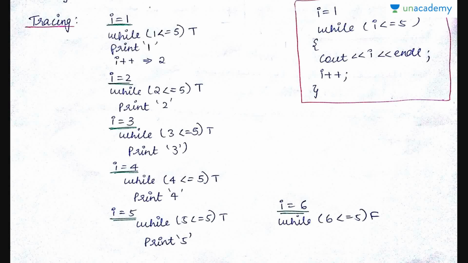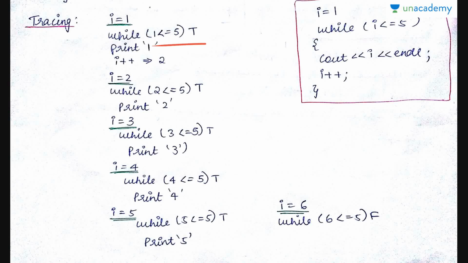Let us trace this code. Tracing is nothing but seeing what happens in the code. We just take the code, give an example, and start working it out. So we said it's the first 5 natural numbers, right? Initialization i equals 1 is there, hence i equals 1, and then once you enter the while loop, you check for the condition. That was while i less than or equal to 5. Is 1 less than or equal to 5? Yes, it's true. Then you enter the code.